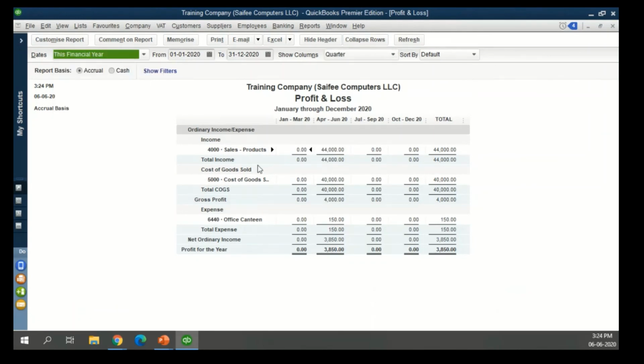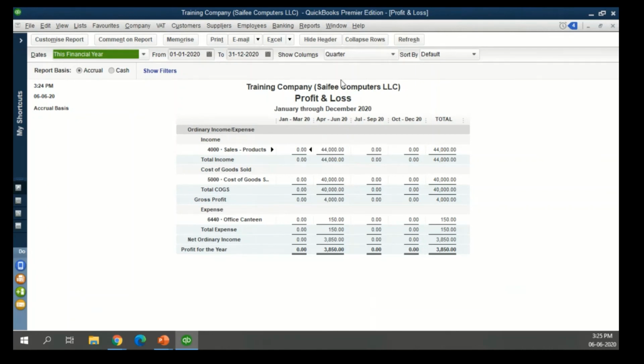Because we have selected this financial year, now we have January to March, similarly all the 4 quarters right in front of us. So what this does for you, it gives the business owners or the decision makers a comparison. As a business owner, you can see the health, you can see the seasonality. As an accountant, you can see that, okay, I've got this office canteen expense which is coming only in this month and not in other months. Or let's say some people ask, what if you forget to record a transaction? When you look at these kinds of reports, you are getting information, you can see trends. That can help you identify from your own perspective whether there is something missing or everything is in order.